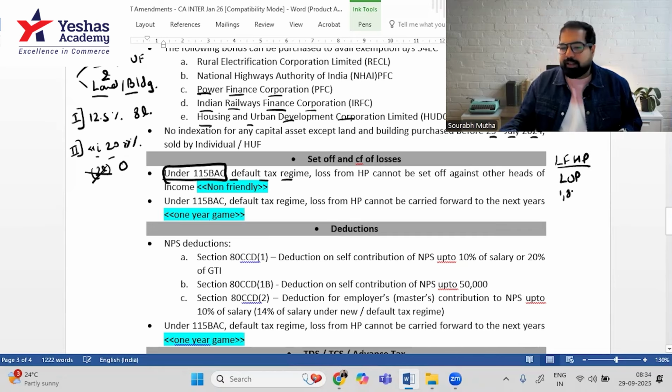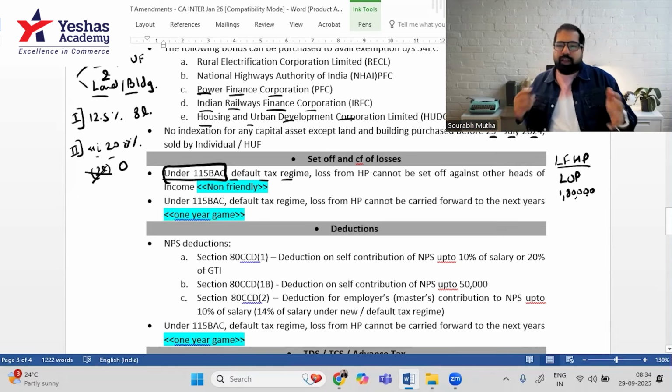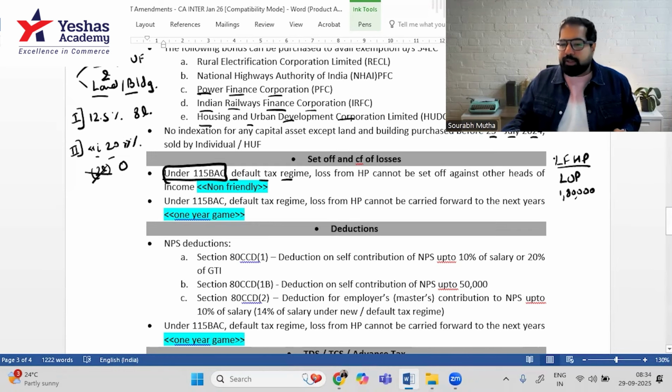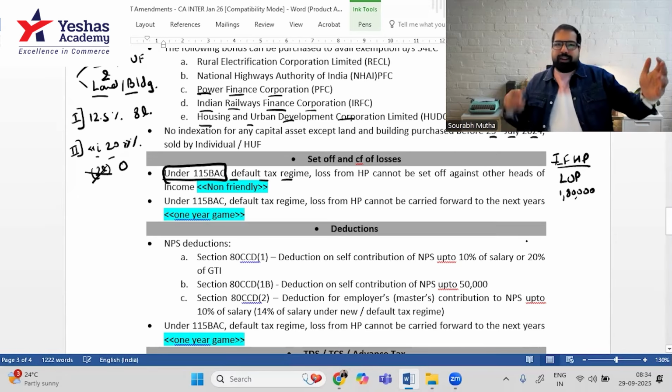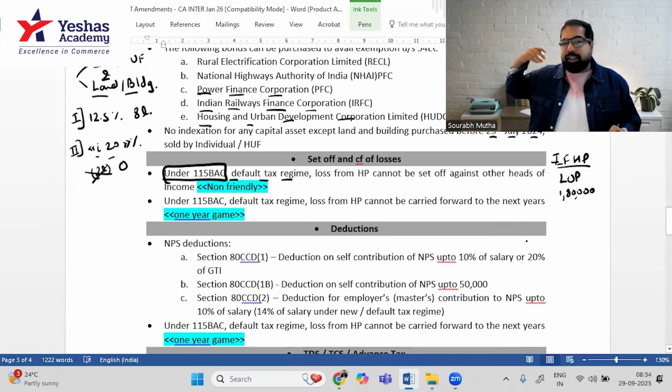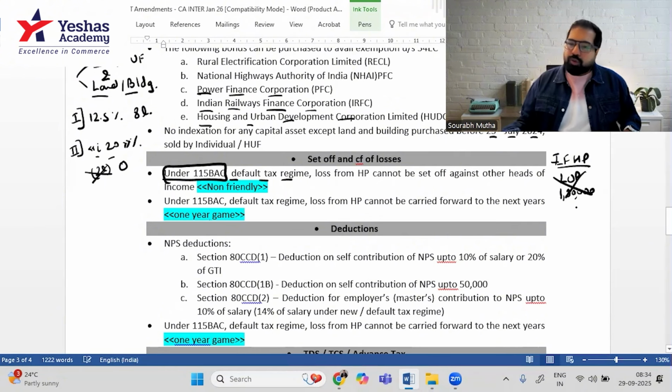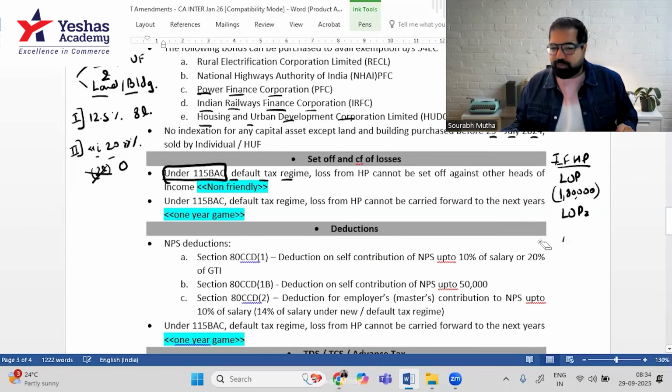Let's say it is 1,80,000. Earlier, this loss could be set off against other heads of income. If you remember my shortcut, this head of income was friendly. That means I could set this 1,80,000 off against salaries, PGBP, capital gains, even IFOS interest, etc. But now this loss cannot be set off against other heads of income. You can set it off only within the same head of income. So if this is a loss and there's another house property which has a profit of, let's say, 1,90,000, can I set it off? Yes, that's the first change.